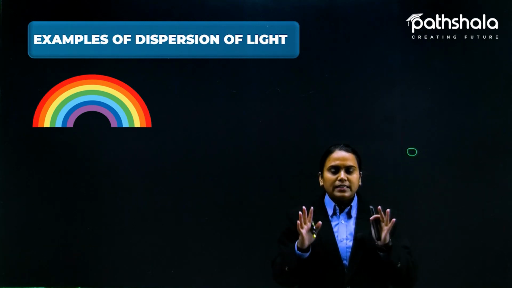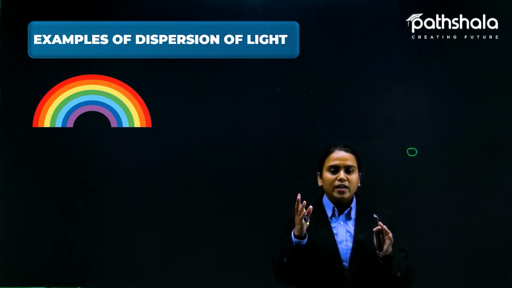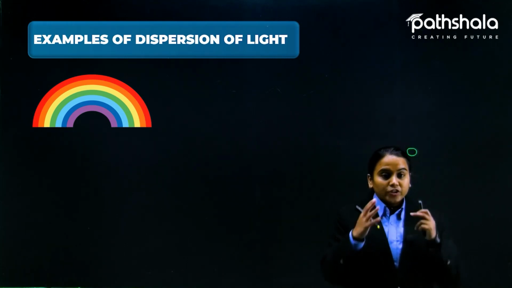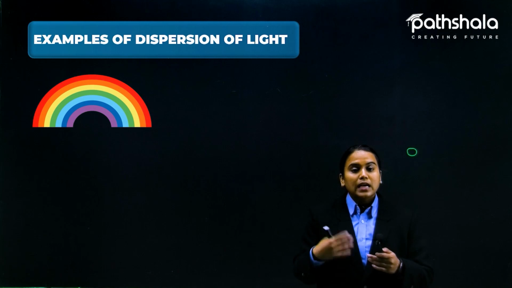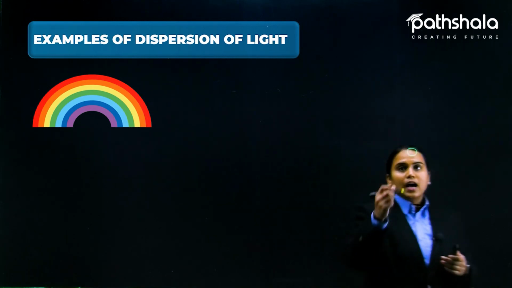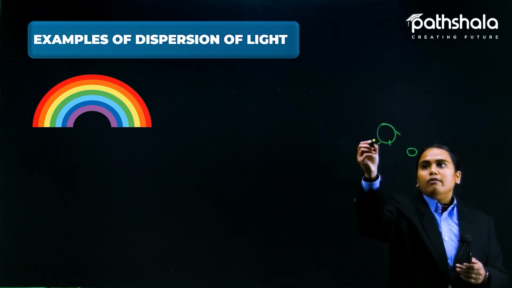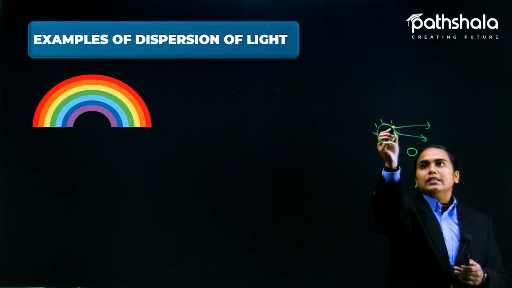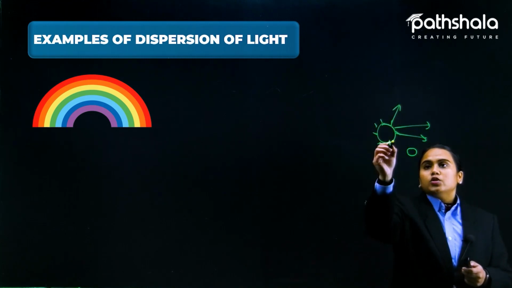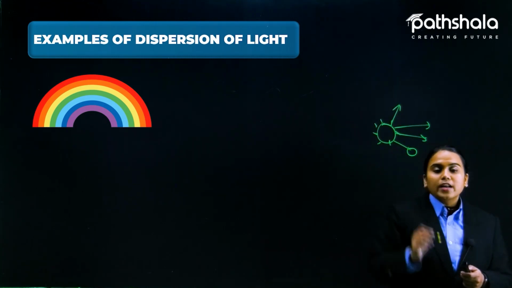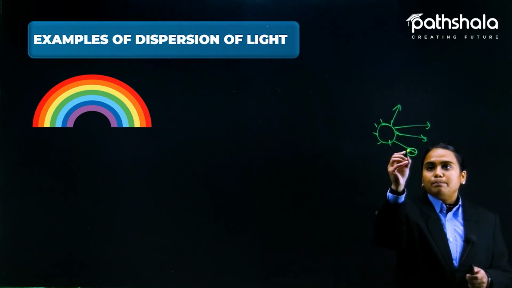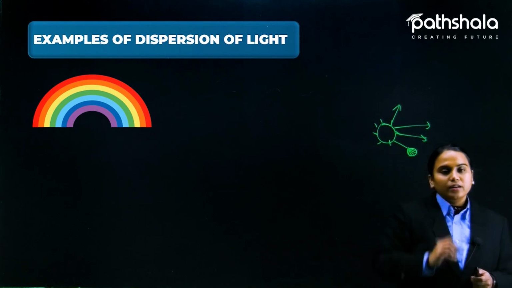Like everywhere we can see that humidity is there, water molecules are there, and we will feel them sticking to our face also, right? So that collection of water vapors, when suddenly the sun appears during the rain, the sun is giving a white light. White light is coming in rays in all directions. So if one ray strikes any big drop of water vapor, it splits into 7 constituent colors.